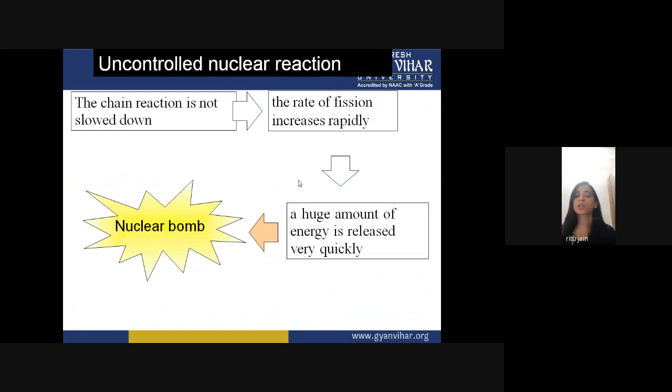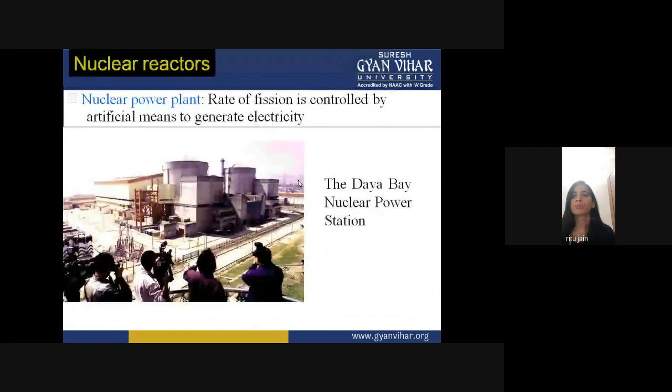If your chain reaction is controlled, then you can easily utilize the energy you are getting. But if your reaction gets uncontrolled, then you can't use this energy and it takes the form of a nuclear bomb, which is very harmful. These are pictures of a nuclear power plant. The rate of fission is controlled by artificial means to generate electricity. This is the Daya Bay nuclear power station.